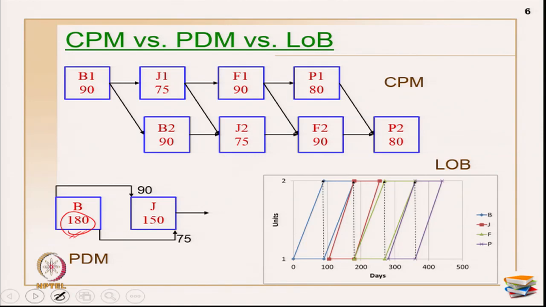So, next is the LOB representation. I have shown the same example, the same units here and days shown here. In this example I have taken only 2 units, so I am only going to show the 2 units here. This is the real benefit of the LOB diagram, which is the line of balance diagram. Okay. So, the first activity, which is the brickwork, you have to write it here.